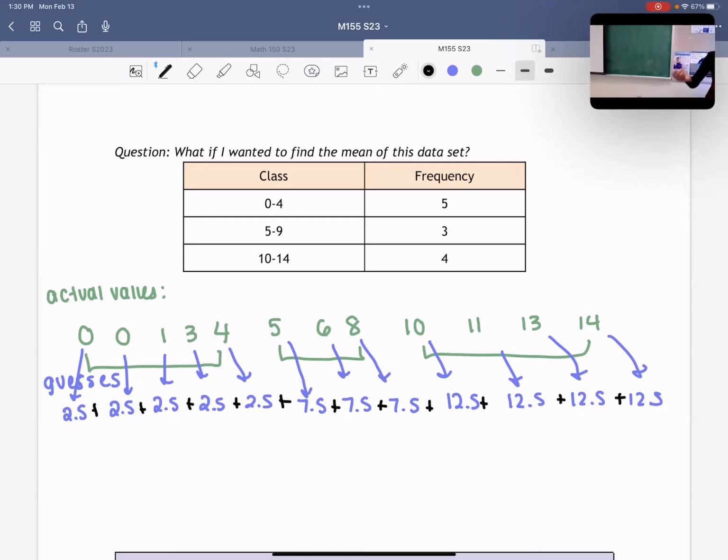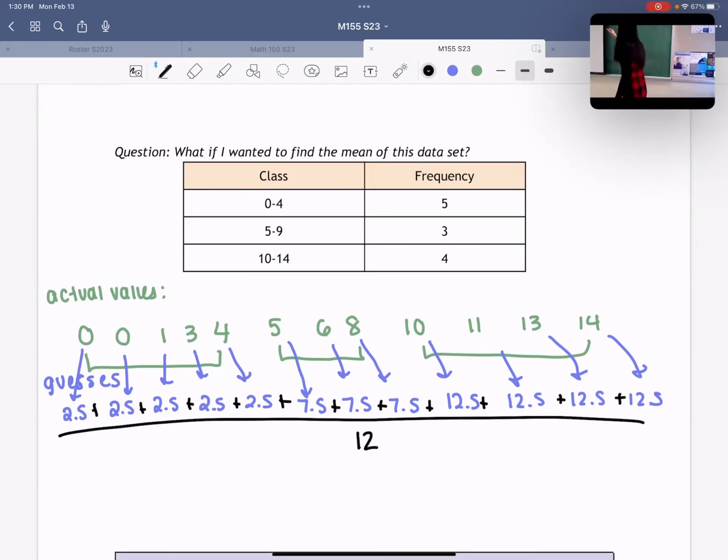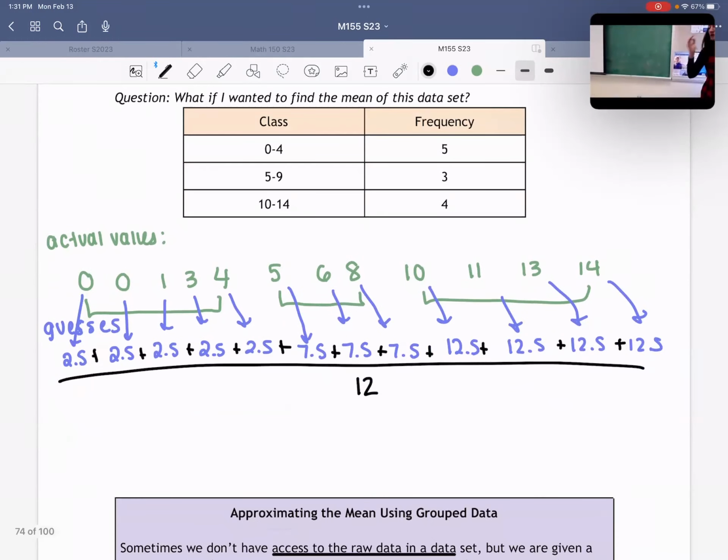And we can divide by how many, which is 12. Okay, so this is how mathematicians go about doing the mean, or at least approximating the mean, of any sort of data set where we don't know the actual numbers. Okay. Now, it's kind of weird to do this, especially if we have a large data set. So let's shorten this up a little bit.